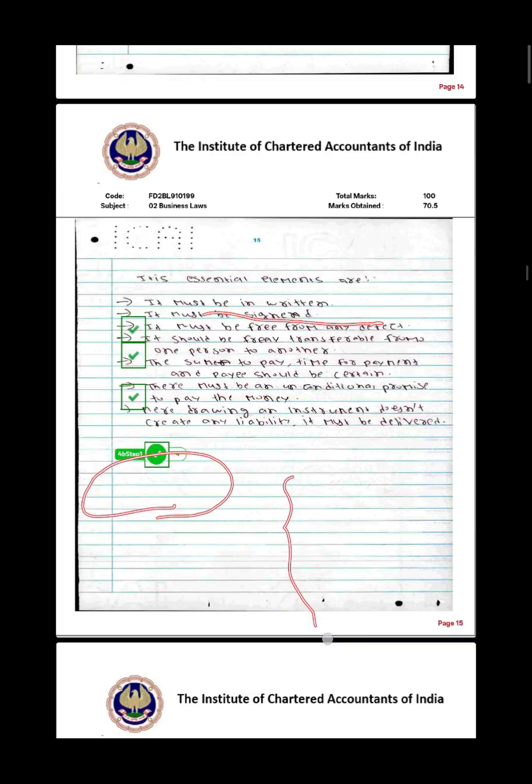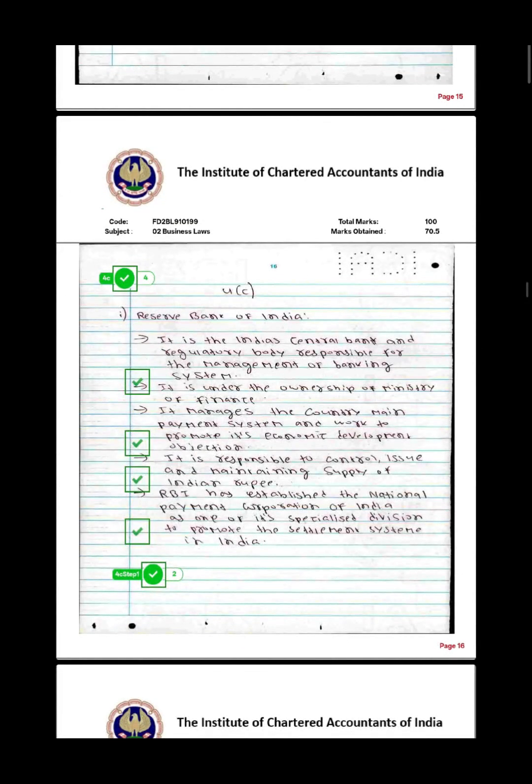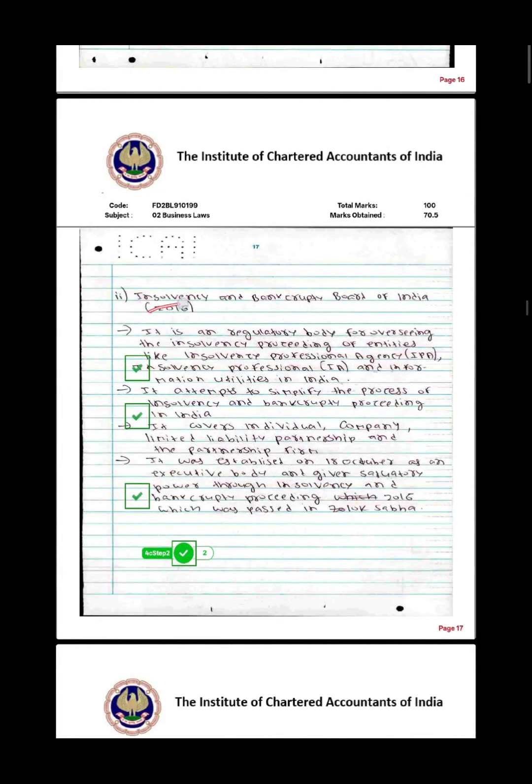And again I have left the blank page. Again I went to the 4C, and it was a question on the Reserve Bank of India. Again what I did, I wrote every answer using this arrow rather than writing in paragraph. And it was another on IBBI, that is the Insolvency and Bankruptcy Board of India. Again I have written in arrow rather than writing in paragraph.